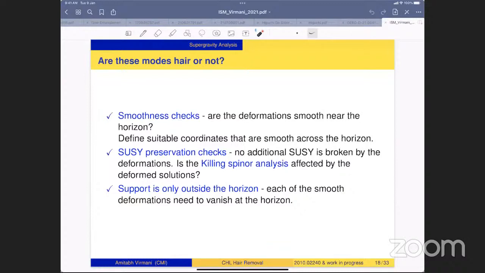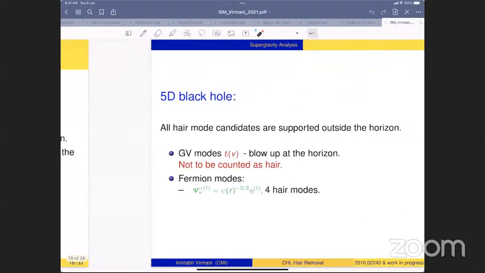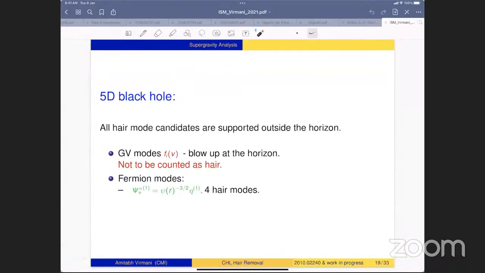And the next thing we should check is that the modes are only supported outside the horizon. This was our definition of the hair. So all of these smooth deformations should vanish at the horizon. So once a mode satisfies all these 3 things, we will say that such a mode is a proper hair mode. Okay, so when we do these calculations, we find that all the modes for the 5D black hole that